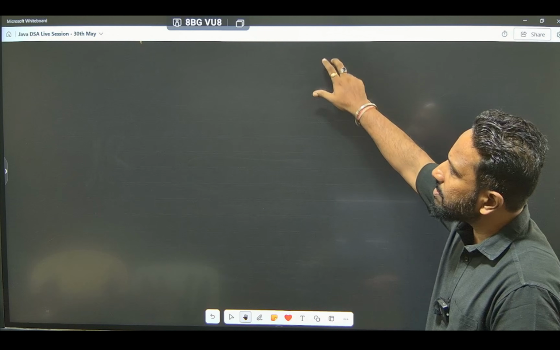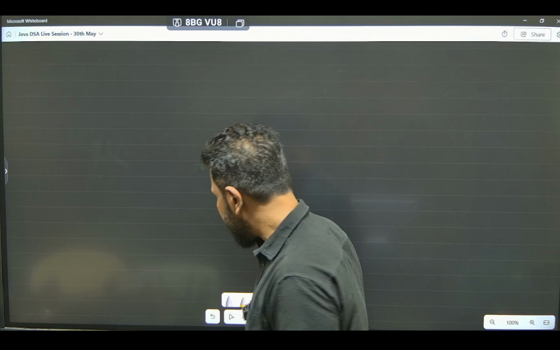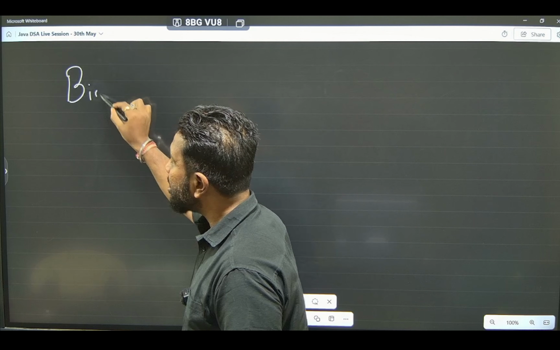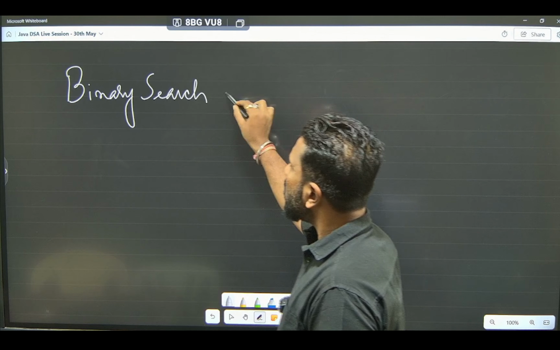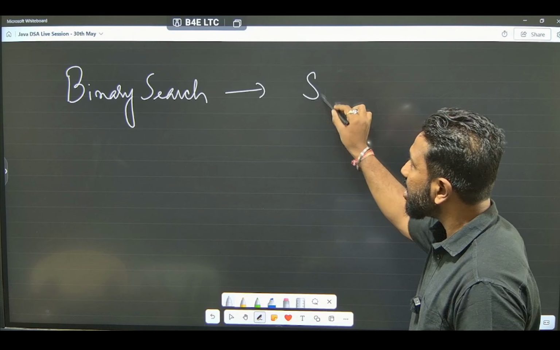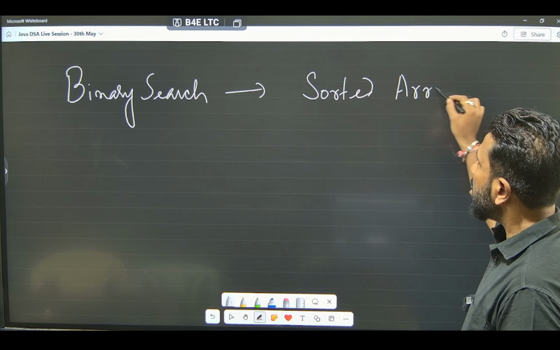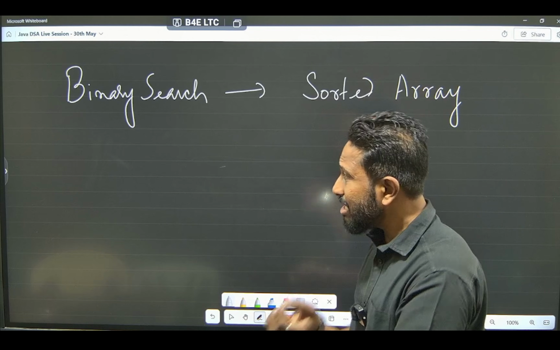As I said, the first point that you have to remember, very important: we apply binary search on a sorted array. The logic is very simple.